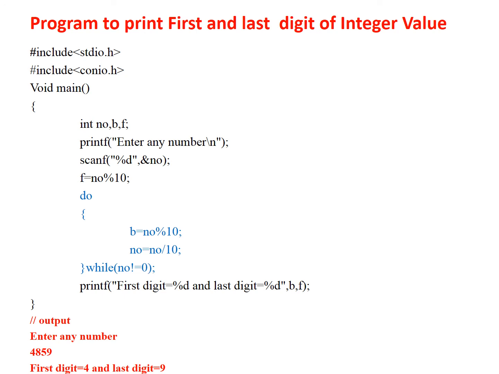At that instant, the condition in the while loop becomes false, and the control transfers to the printf function, which prints the first digit available in the b variable and the last digit available in the f variable.